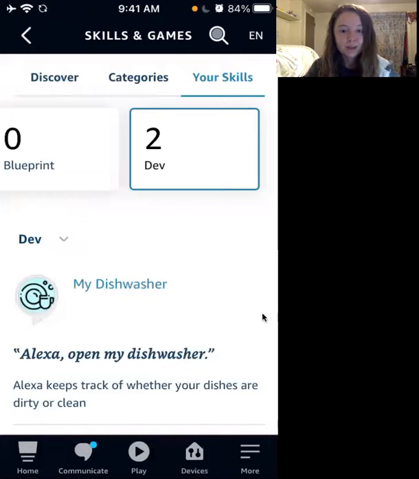So the skill is called My Dishwasher. We created it using the Amazon Developer Console, which was an entirely new experience for me at least, and we learned about how to create a vocal user interface, otherwise known as a VUI. So let's take a look at it. This is what it looks like in the Alexa app.